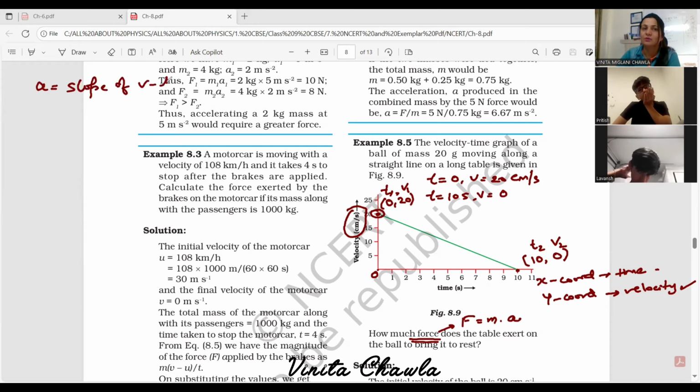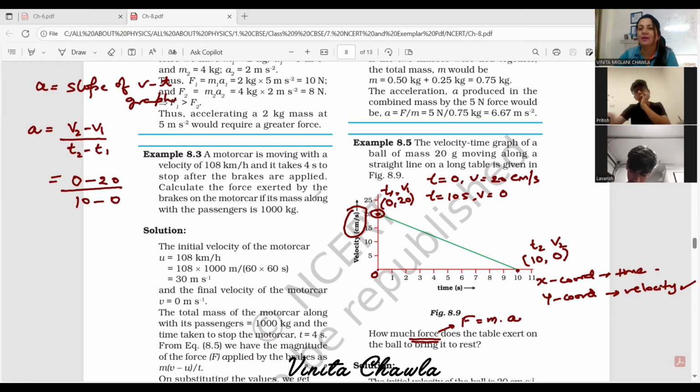Velocity time graph का slope निकालने से acceleration आ जाता है. And how do we find the slope of VT graph? It's V2 minus V1 divided by T2 minus T1. This we had done in the previous chapter. A is equal to V2 minus V1 upon T2 minus T1. So put the values here. V2 is 0, V1 is 20, T2 is 10, T1 is 0.